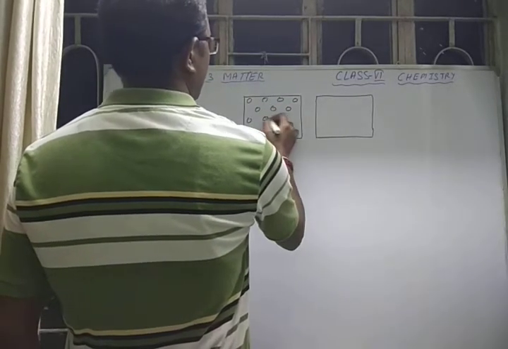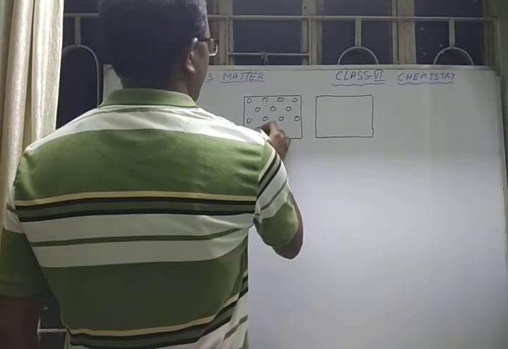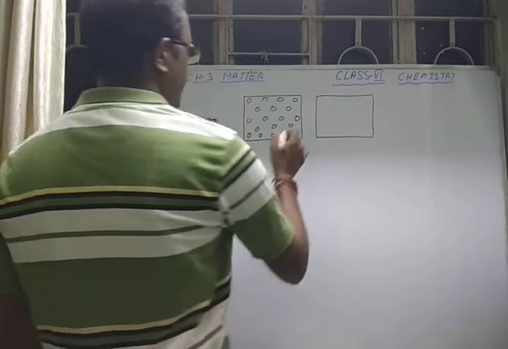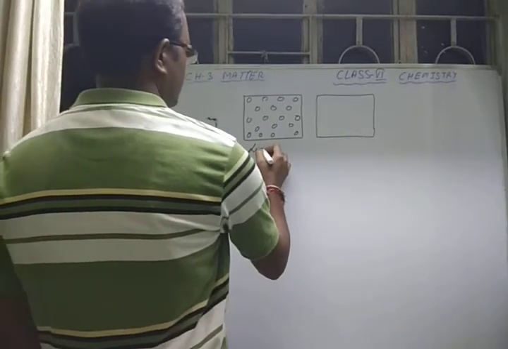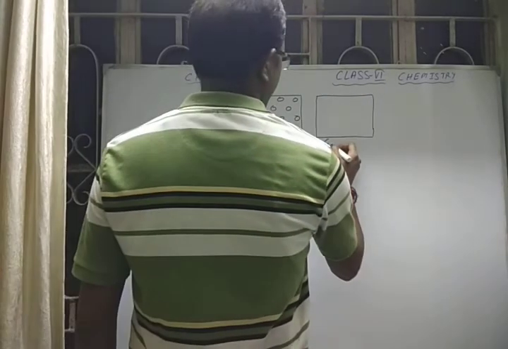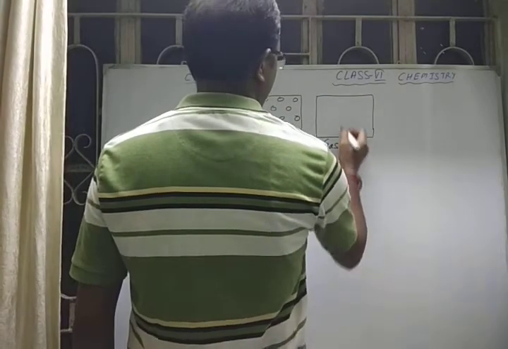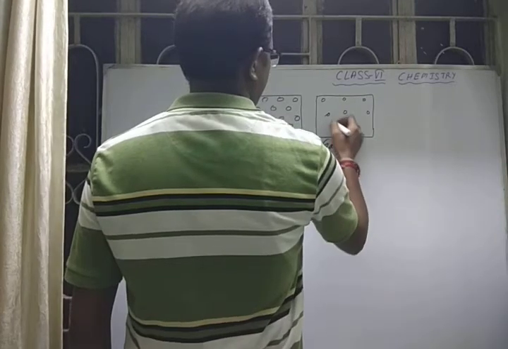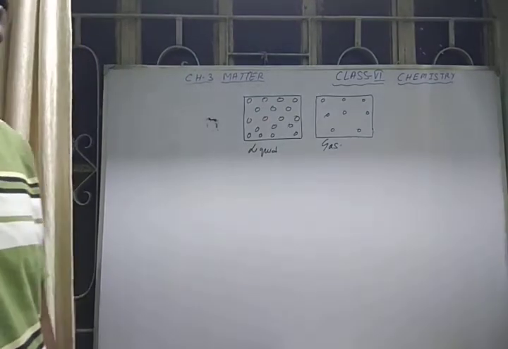They are not very close, but they have some distance between them. But when you talk about gases, the molecules are very far away from each other, like this.